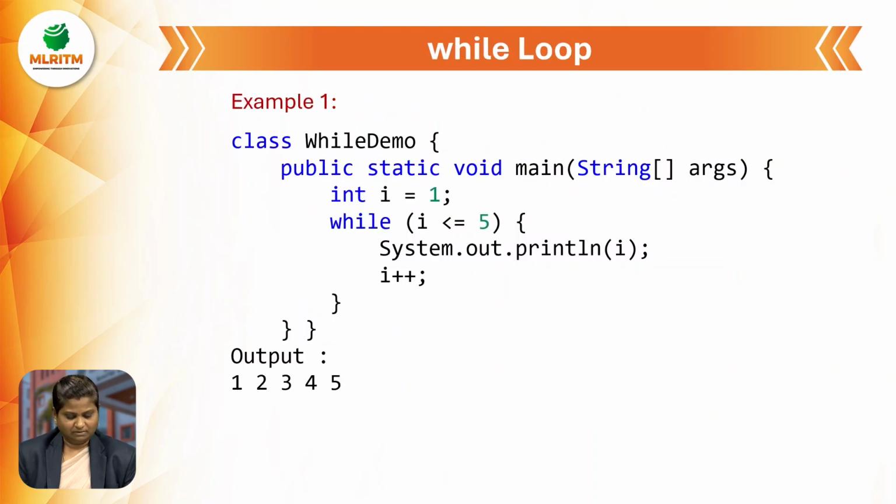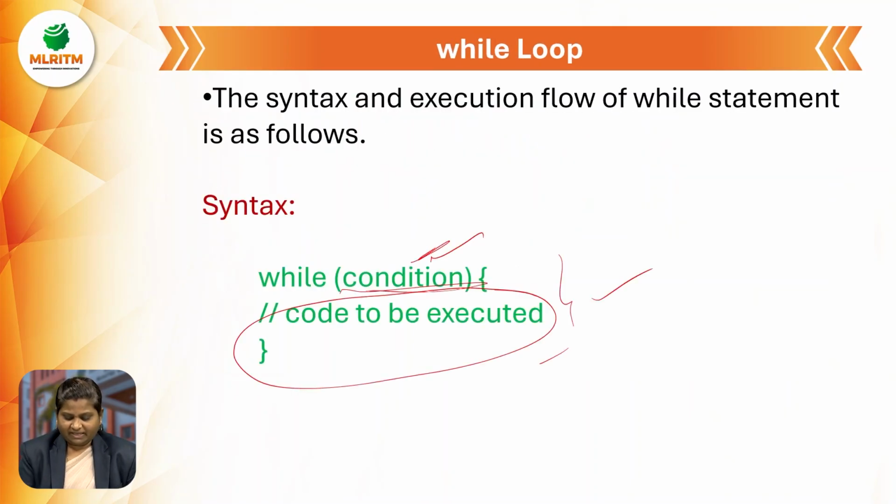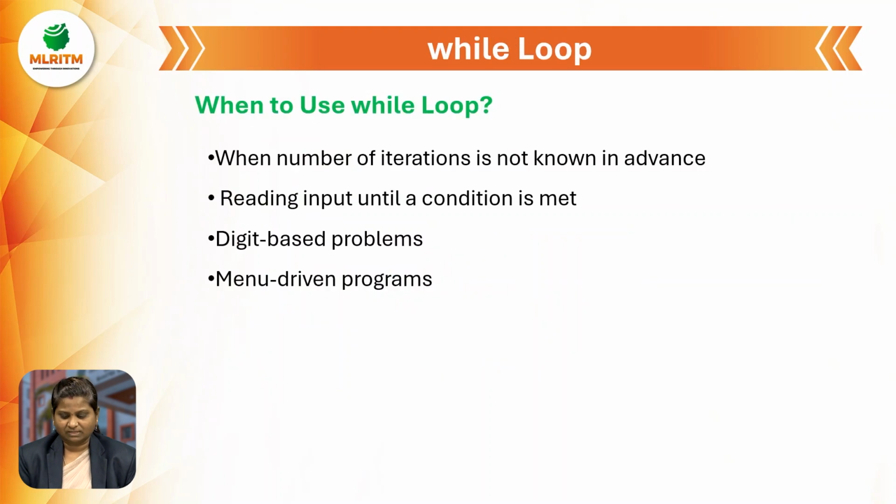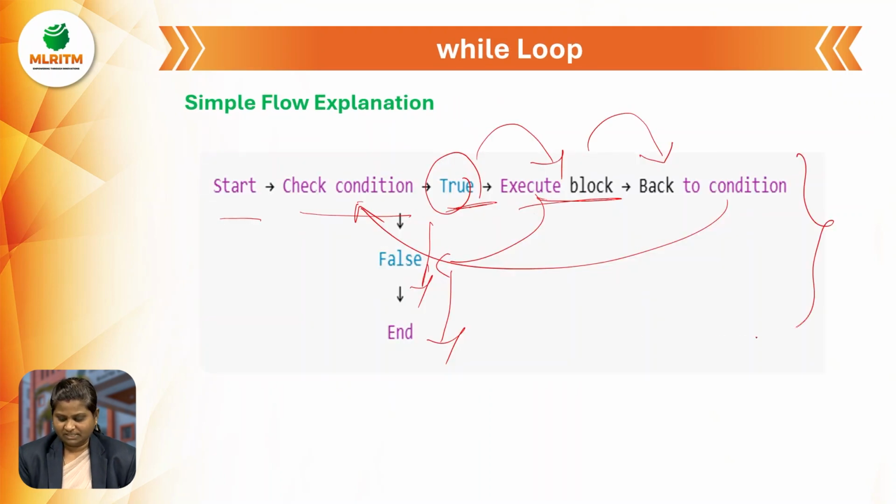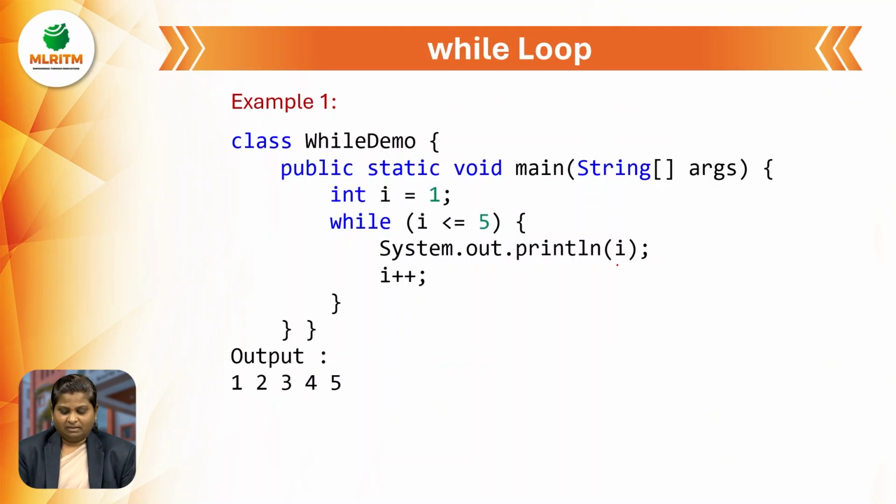In a simple way, if we write a condition here and the condition is true, then only the body will be executed. Then it goes back to the while loop, checks the condition again, and the body executes again. Likewise, this is the process.